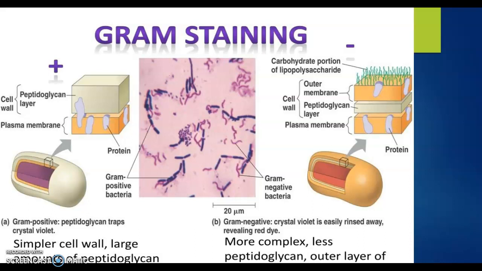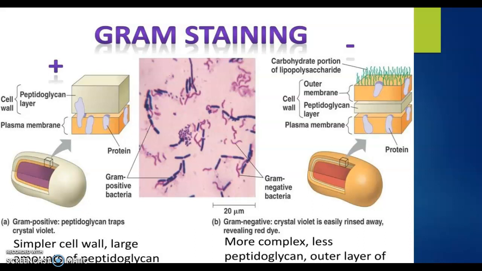It employs two stains in the procedure. The primary stain is methylene blue, which gives a violet or bluish violet color. Whereas the secondary stain employed is safranin, which gives a pinkish red color.